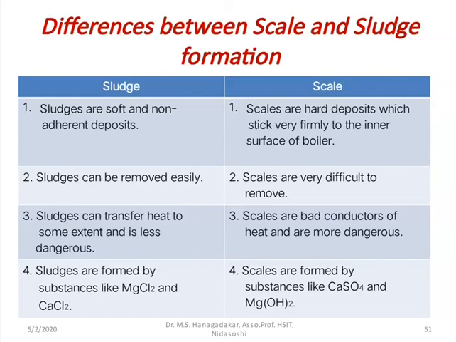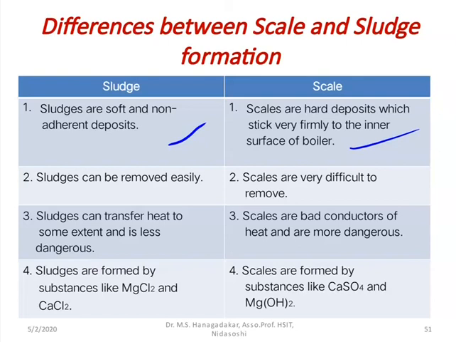Now we are in a position to make the differences between scale and sludge formation. Let us glance at four differences, using the previous knowledge we have. The first one is by definition: sludges are soft, loose, non-adherent deposits, whereas scales are precipitates that form deposits sticking very firmly to the inner wall of the boilers.